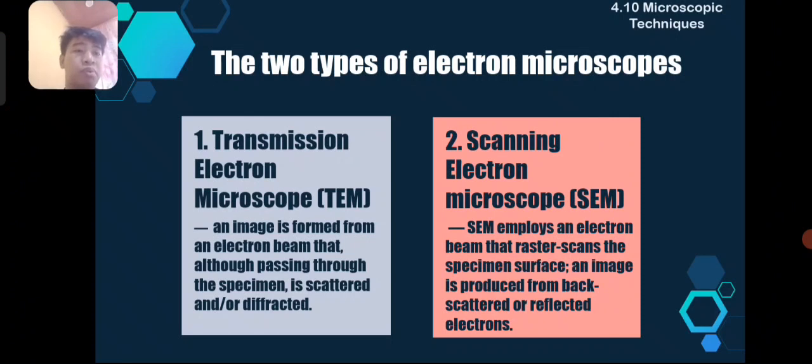An image is produced from backscattered or reflected electrons. The difference between TEM and SEM is that TEM dives deep into the specimen to focus on its internal structures, while SEM focuses on the outer or external surface of the specimen. The image is produced from backscattered or reflected electrons.